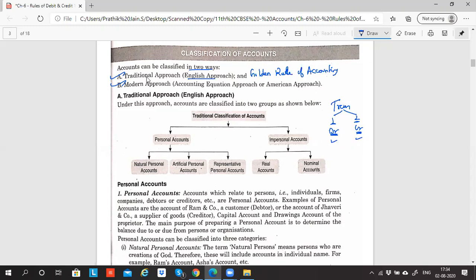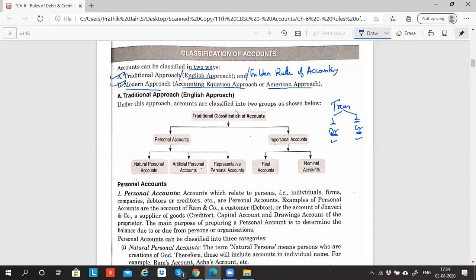The first approach which we are going to study is the traditional approach, also known as the English approach and the golden rule of accounting. The second approach is the modern approach, which is called the accounting equation approach, and it is also called the American approach. You have to remember all the nicknames of these approaches because they can question you in any manner. So the real name and the nickname, everything has to be remembered.